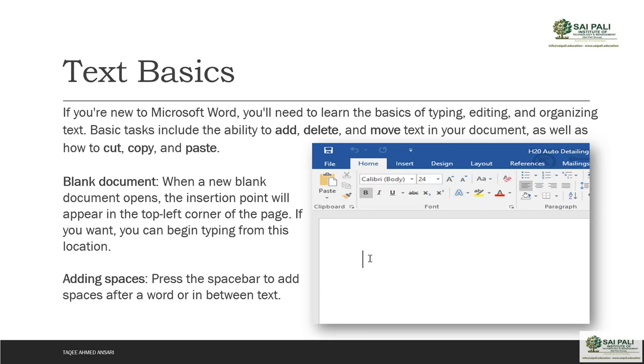First, the blank document. As we open it, we open it as a blank document. When a new document opens, the insertion point will appear in the top left corner of the page. This is the cursor, which you see here in the page. It is called the insertion point. Why? Because when you start typing on your keyboard, the text will start appearing at that point, at the top left corner of the document.